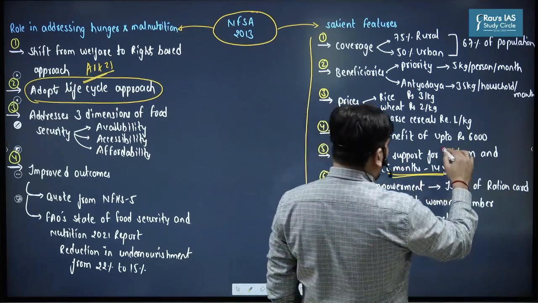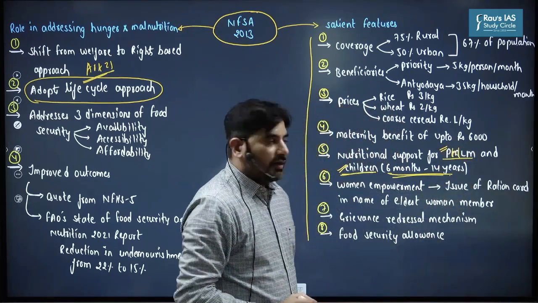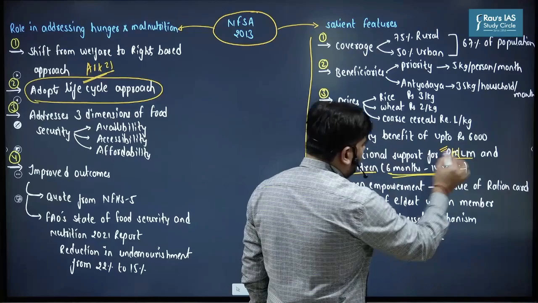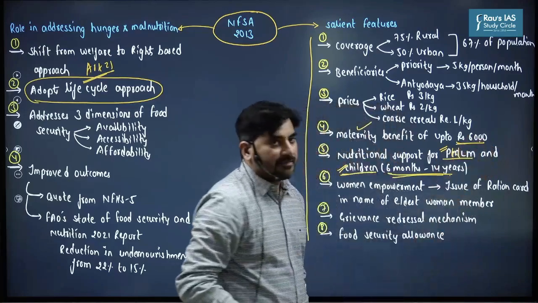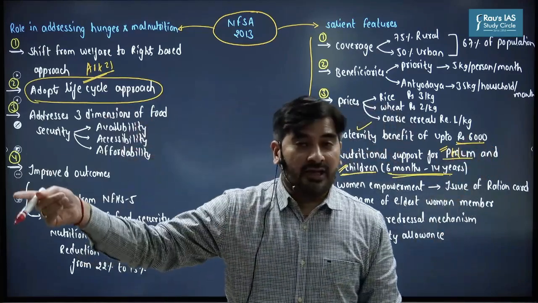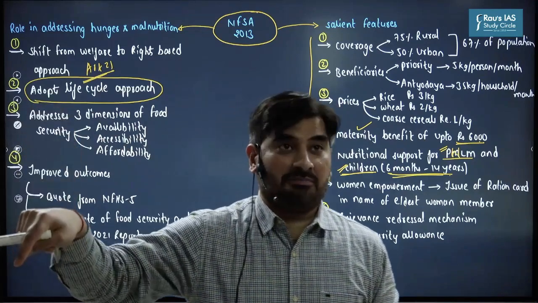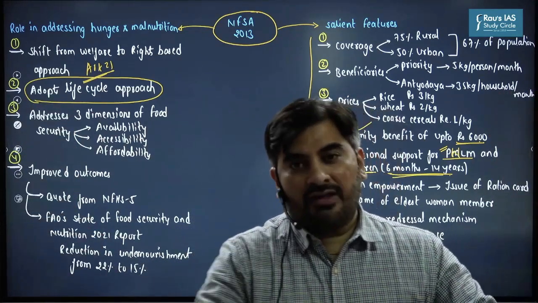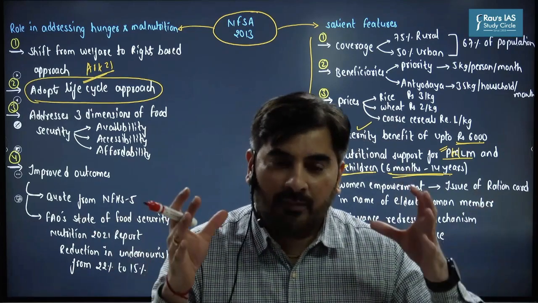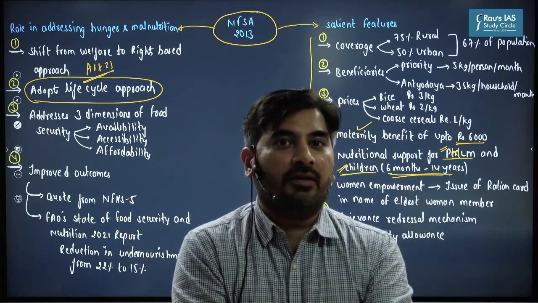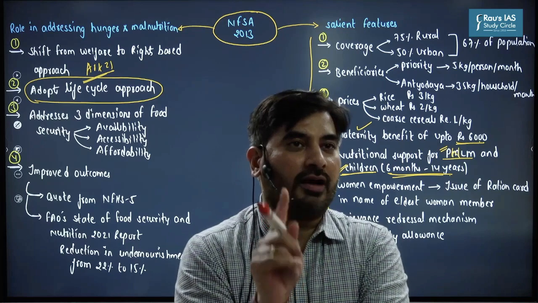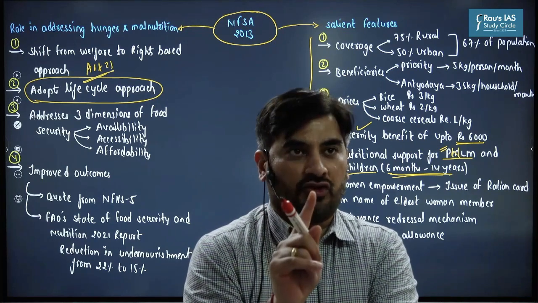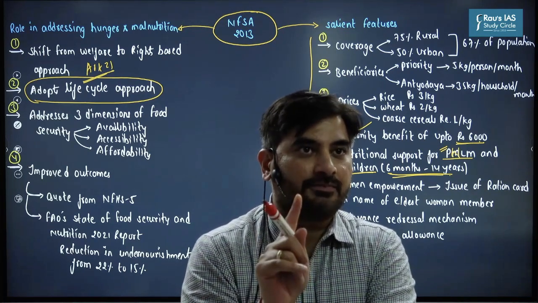This word is also very important: adopting a life cycle approach. Are we clear on this?